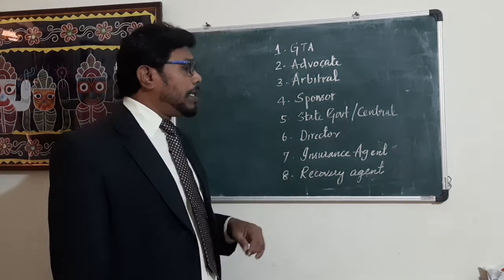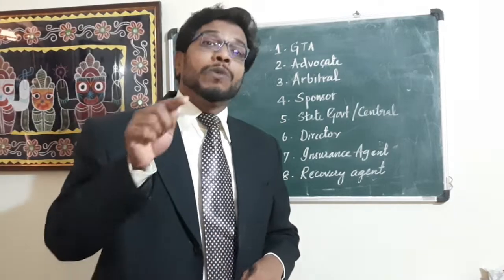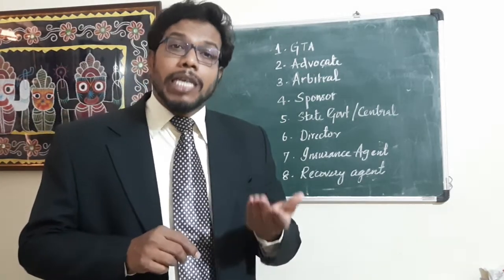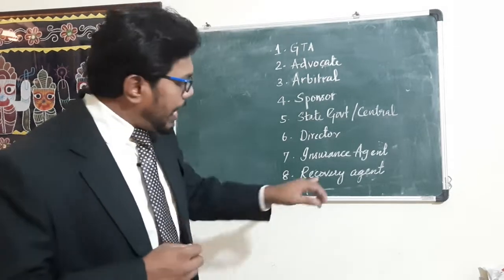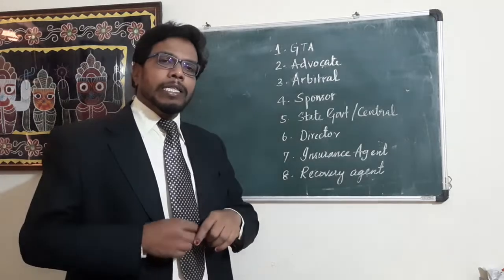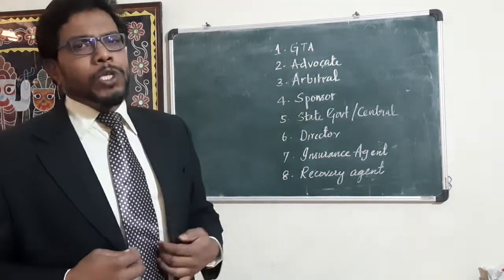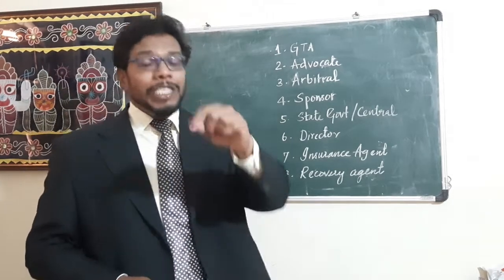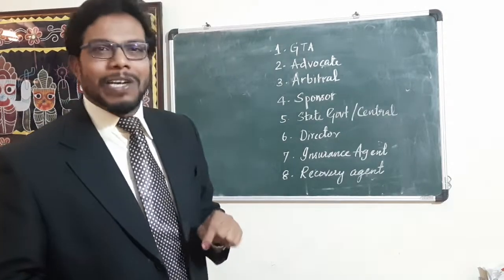Then comes the insurance agents. What are they doing? In this case, the insurance agent is very important. They are providing services to whom? To the insurance company. The agent is the intermediary. They are providing services to the insurance companies. So who is the recipient in this case? The insurance companies. Yes, the insurance companies have to pay GST in this case under reverse charge mechanism.